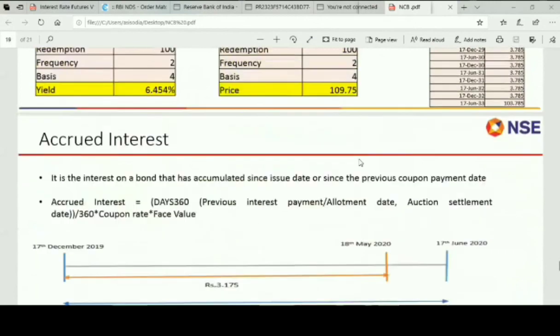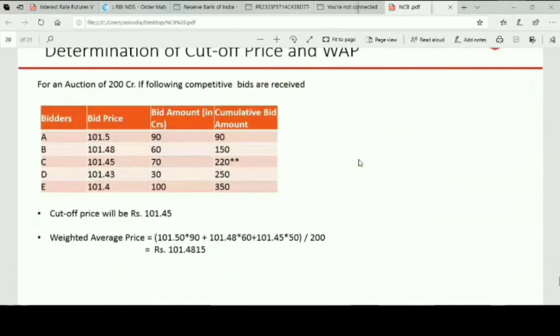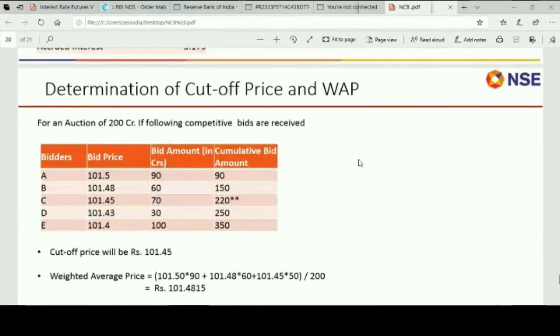So one thing that you have to understand is all the issuance will happen on the weighted average price. So if you see the cutoff price, if there is an auction for 200 crore rupees, let's say I've given an example, the cutoff price for this auction is 101.45.